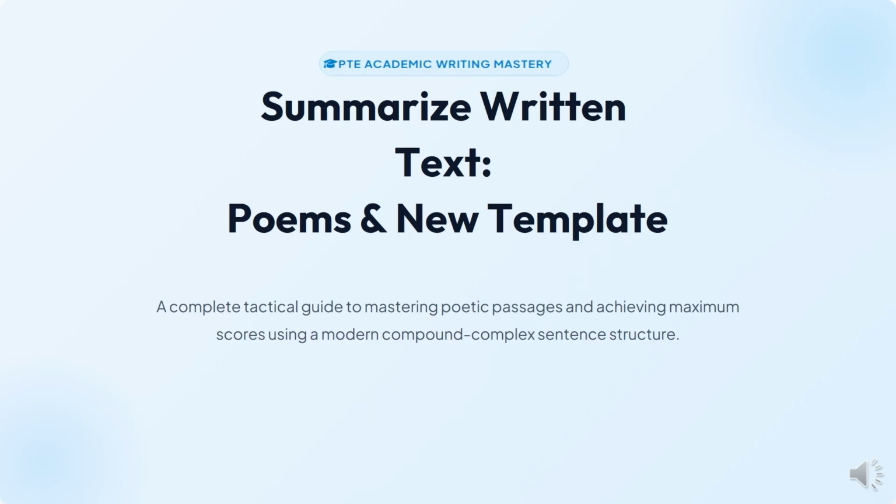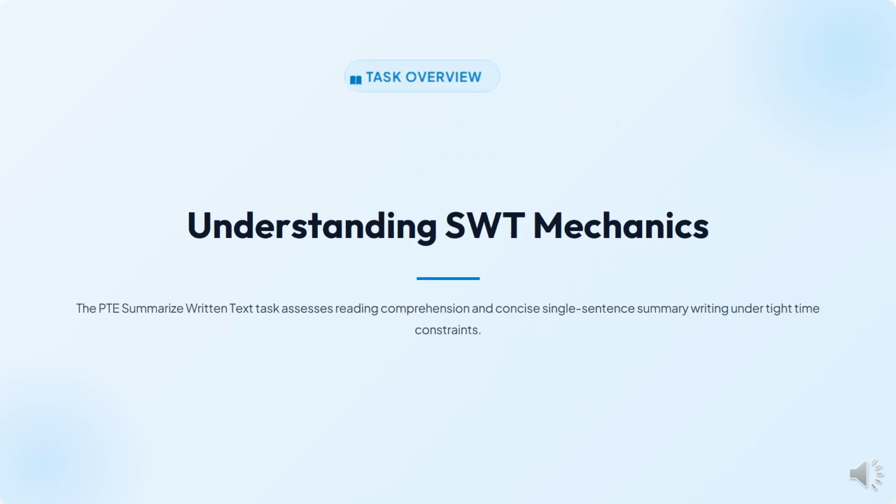Today we are going to discuss another addition to the summarized written text question, that is poems. And we will also discuss how the template is going to work for the poems. So let's get started. Understanding the summarized written text mechanics for poems, we need to understand that it is going to be a one single line summary for a passage, be it a poem or a passage. So we'll see how it works for a poem.